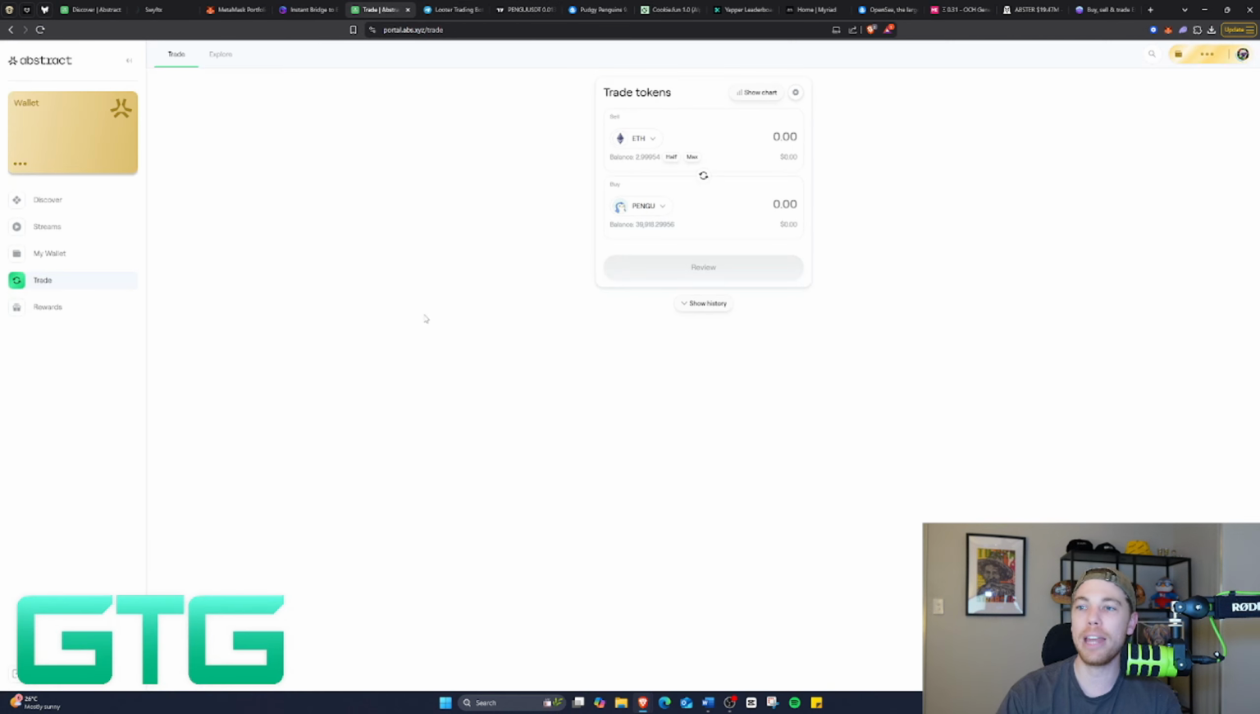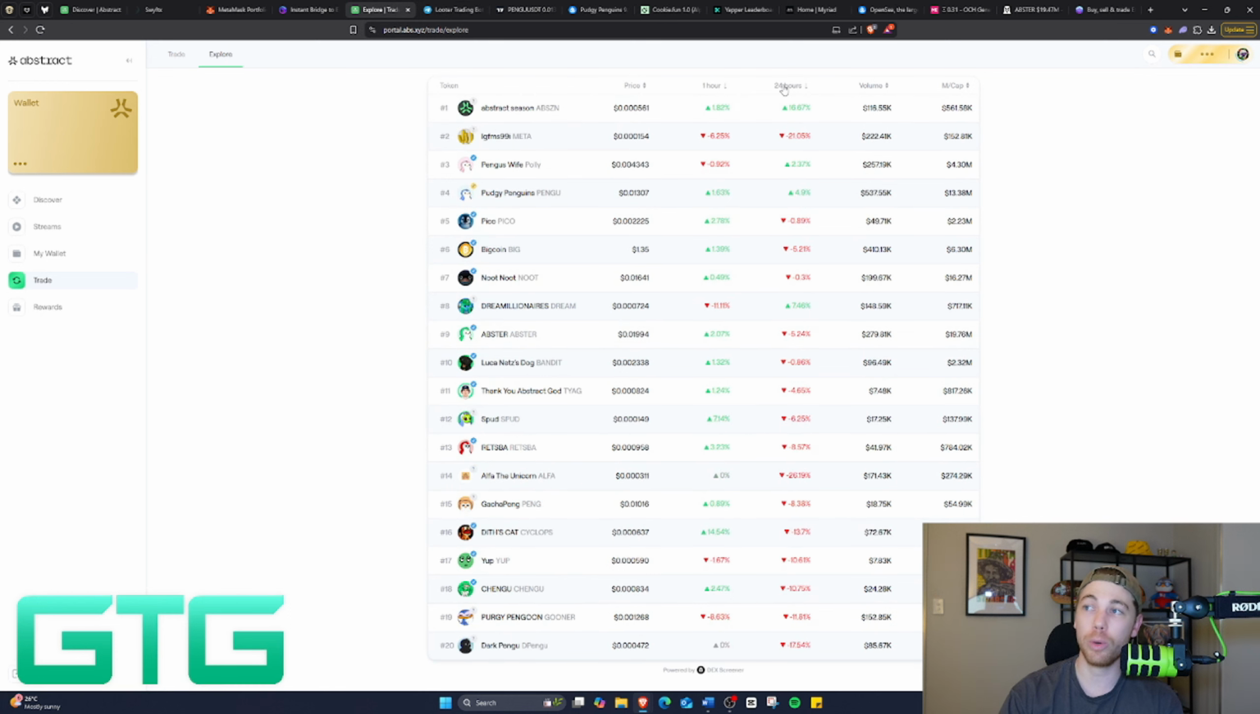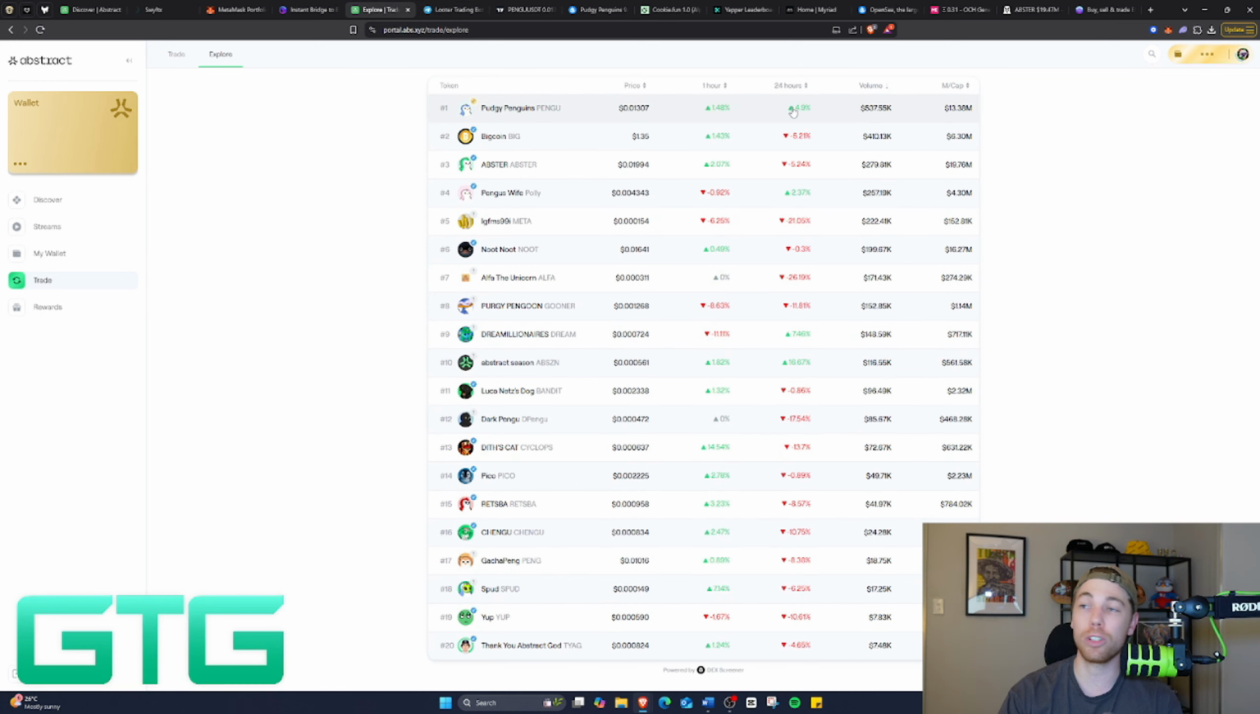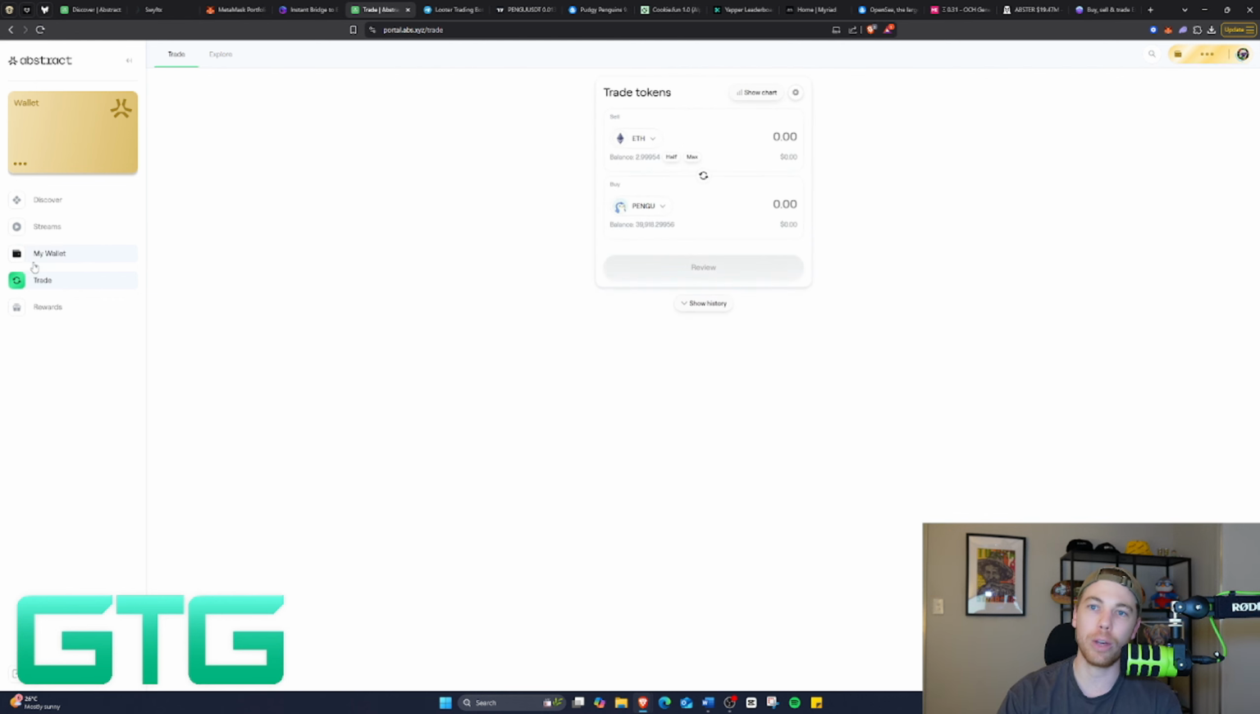Alternatively, you can use Pandora Swap, which is inbuilt to the platform as an app, or you can use the trade facility here. You can click the Explore tab and see what's currently trending on the hour, the 24-hour, what's got the highest volume, what's currently the highest market cap, etc. You can rank it by there, and if you want, you can obviously trade here.